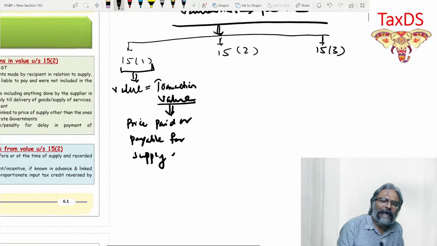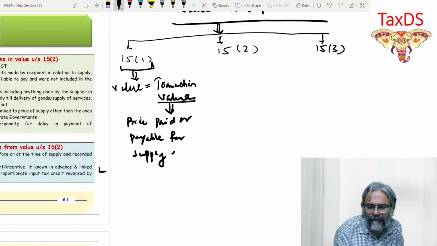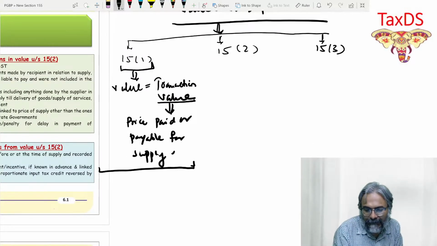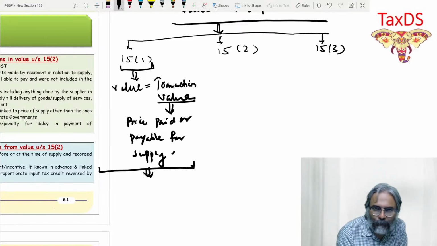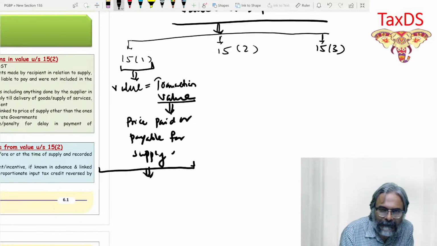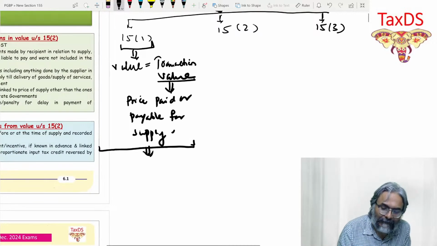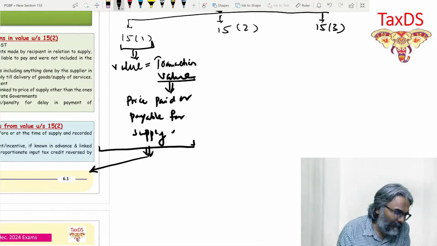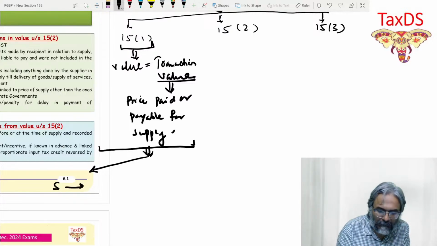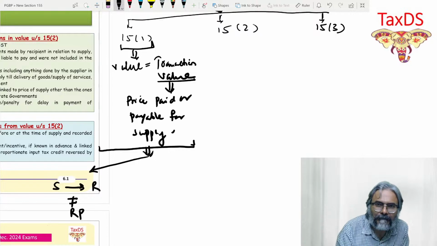Now you will be taking the valuation under 15.1. Be careful, friends: only provided the three conditions are also satisfied. The first condition is that the supplier and the recipient should not be related persons.